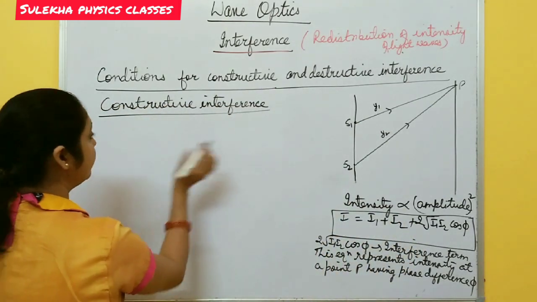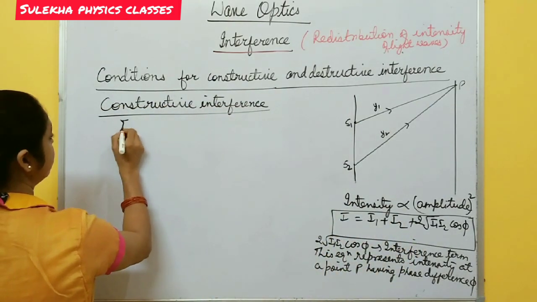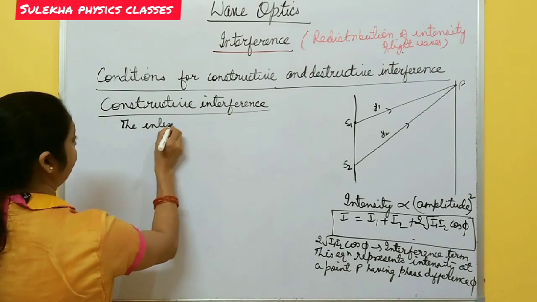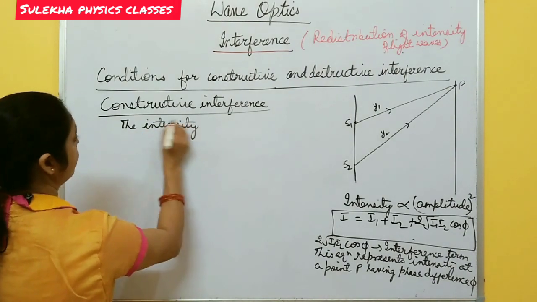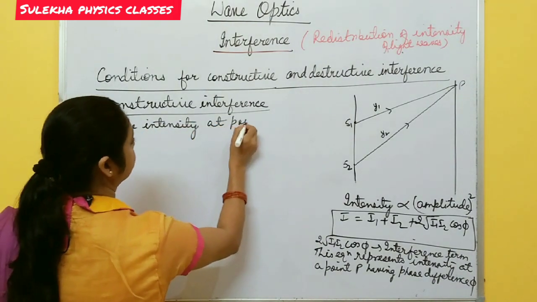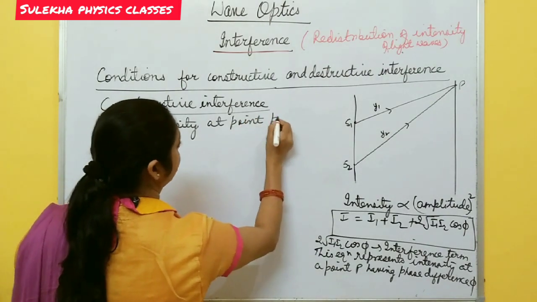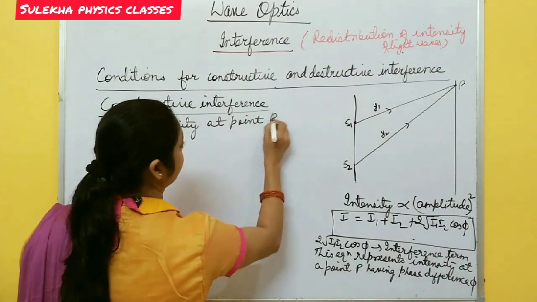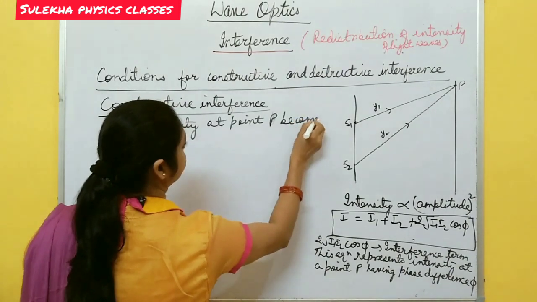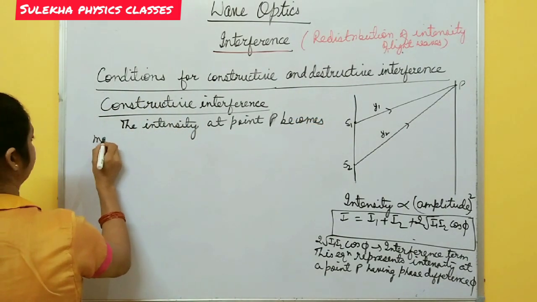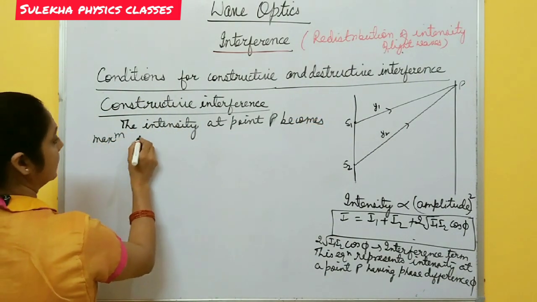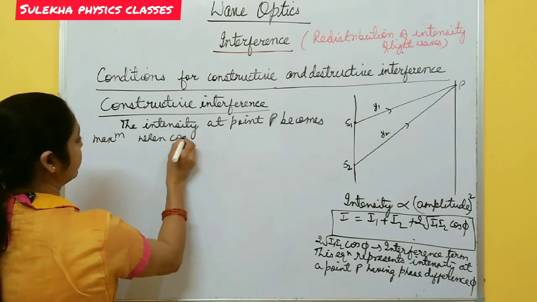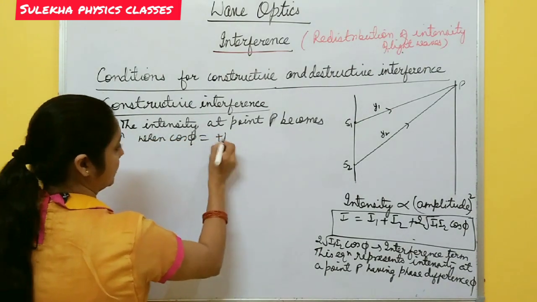So for constructive interference, the intensity at point P becomes maximum when cos phi is plus 1.